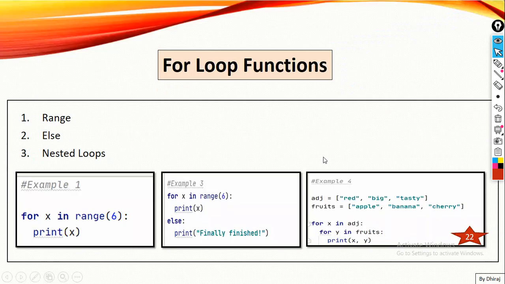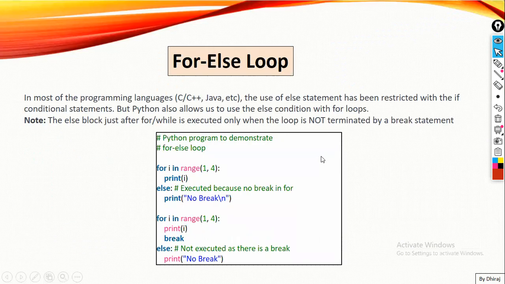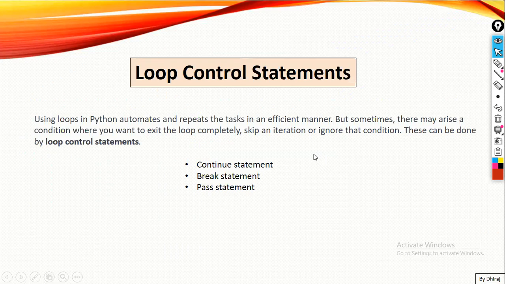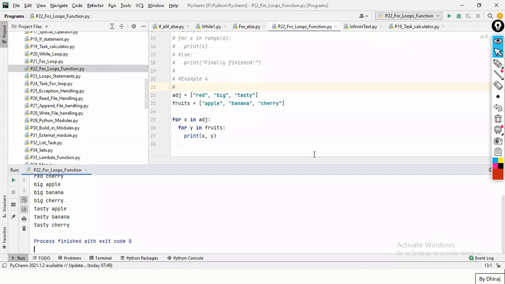But Dheeraj, here we are just putting the list name, not putting something like i equal to 1. It is not moving out from the while loop. It means that it will check the list. Either we put the name, for X in ADJ, for Y in fruits, we take the name of the list.